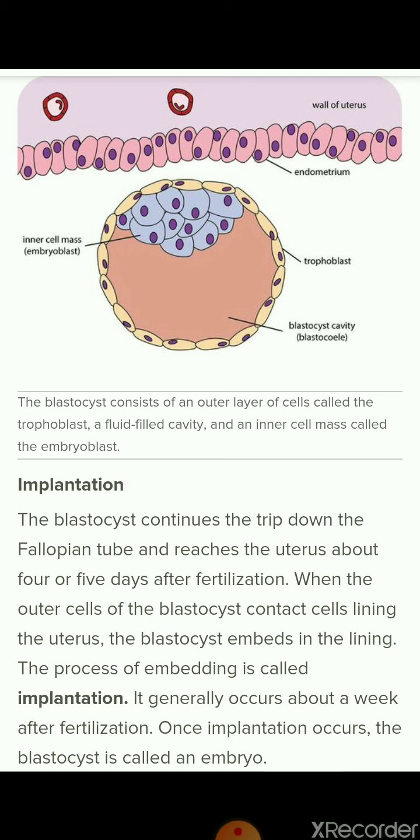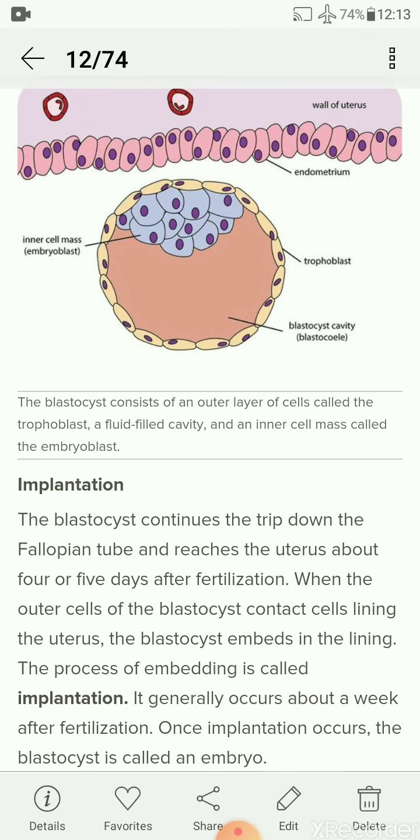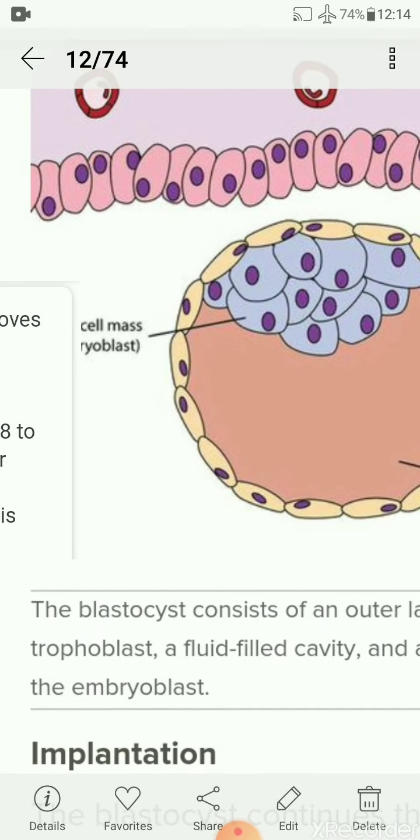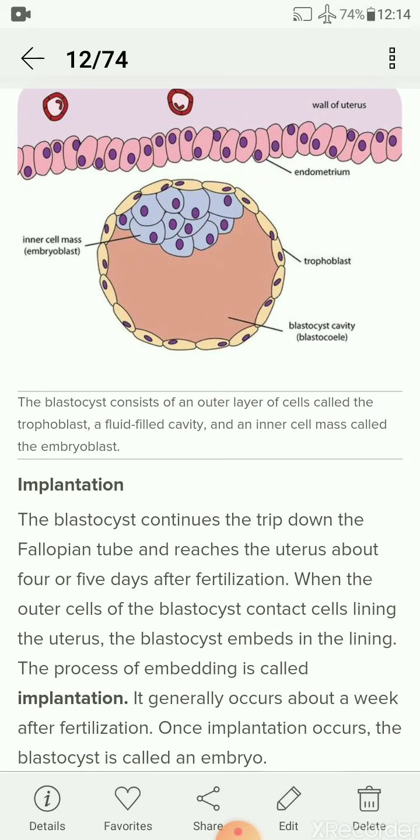So see, in the blastocyst, the layers are arranged, and these layers are trophoblast, blastomeres are there, and one outer layer that is called trophoblast, and the inner cell mass, and this inner cell mass is also called stem cells. These are stem cells, and these stem cells have the capacity to develop a complete organism.